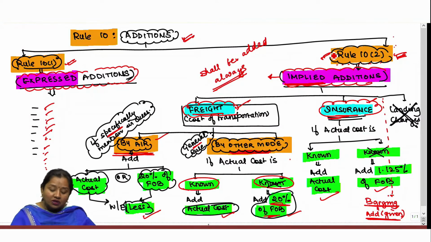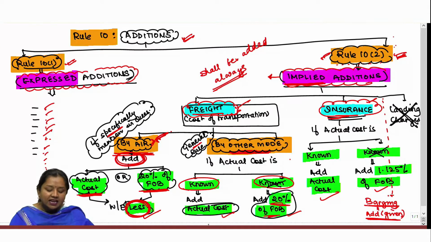This rule 10(2) talks about freight in two different manners. It says that if goods are transported by air, then while determining the assessable value, add the actual cost of such freight or 20% of FOB, whichever is less.